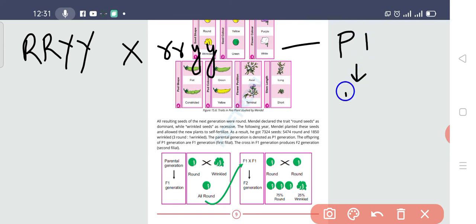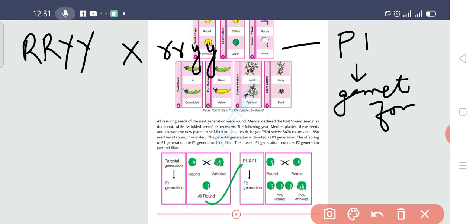During the gamete formation, the gametes are going to form, and you have to be very careful while making the gametes.